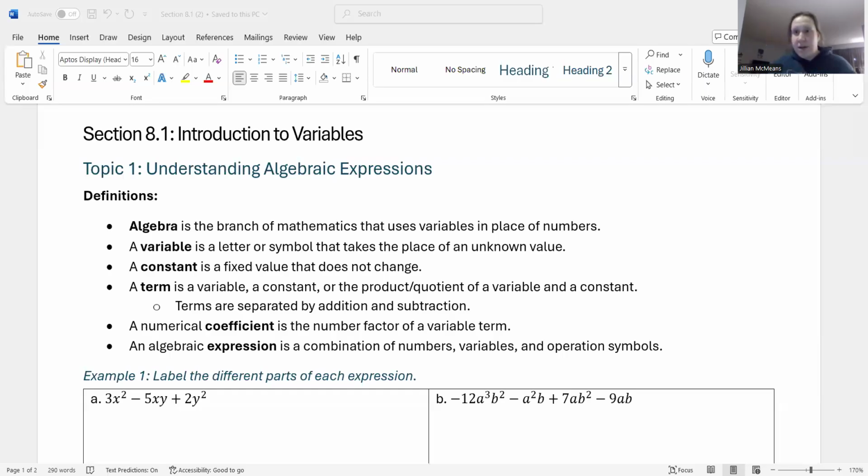I am so excited. I almost can't stand it. I absolutely love algebra. This is hands down my favorite chapter out of the whole book. So I'm super excited that it is finally here. Okay. So we are going to start our chapter on algebra.